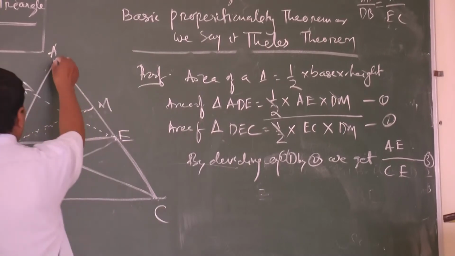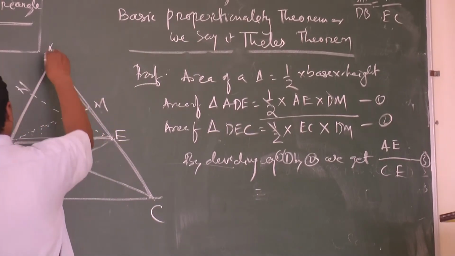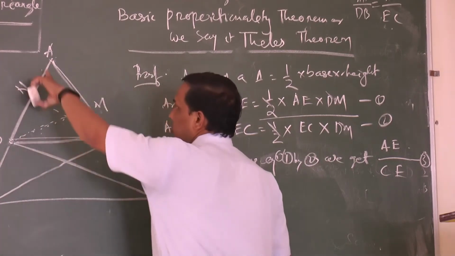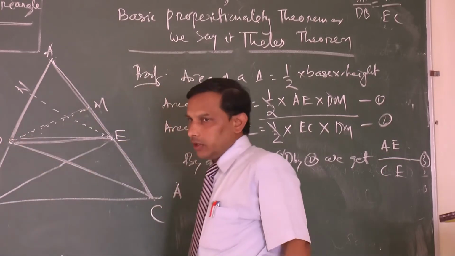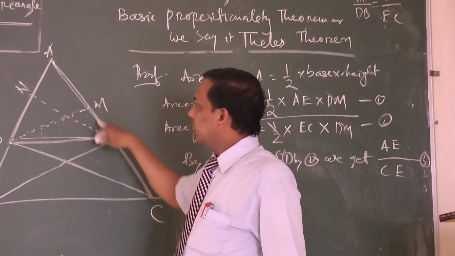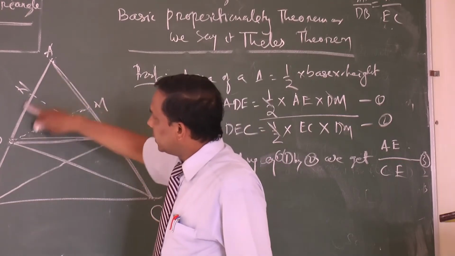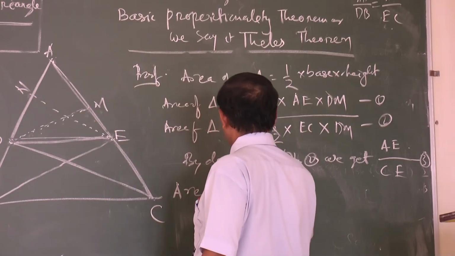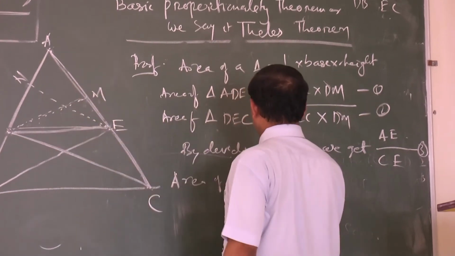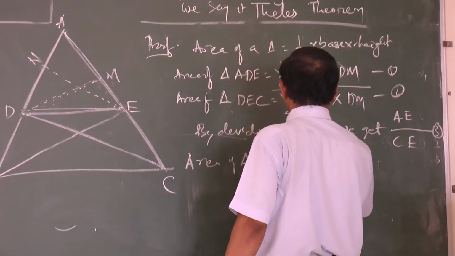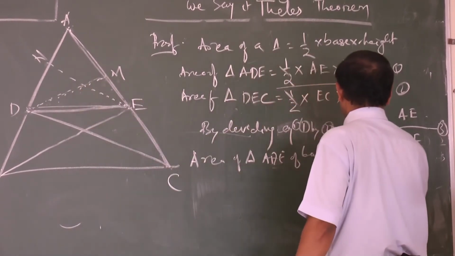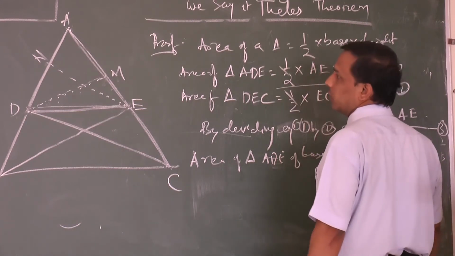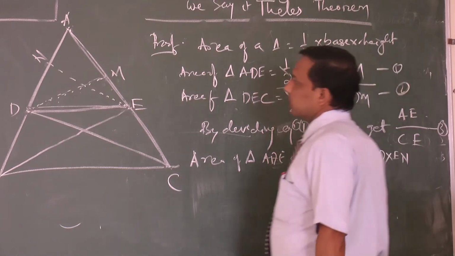Now, again you take area of this triangle ADE, but the base becomes AD. If this is the base, so height is this one. In this triangle, this is the base, this is the height DM. But if base is AD, then height is EN, clearly. So what we are writing? The area of triangle ADE with base AD is equal to half into AD into EN.